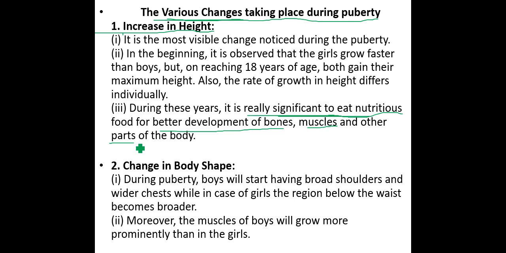So all the parts of the body are maintained only when we take nutrients in our diets. Now the second part, which is also important, is the shape of the body. The boys will start getting broad shoulders, that is part of puberty, and the chest also increases, while in the case of girls the region below the waist becomes broader.